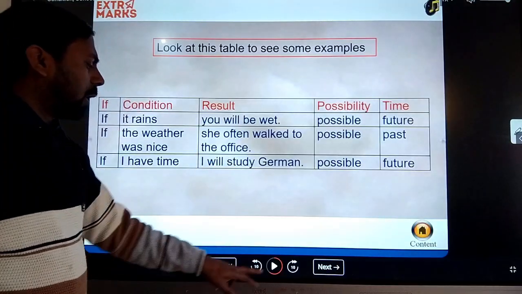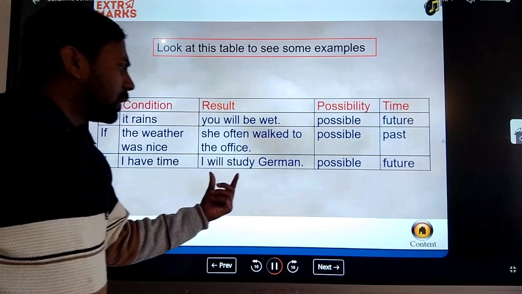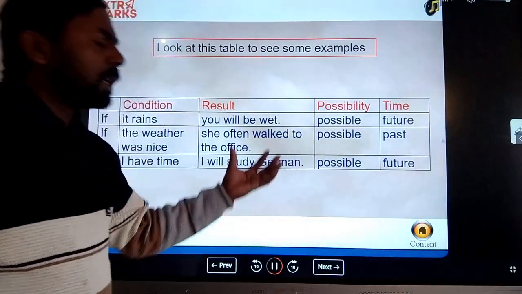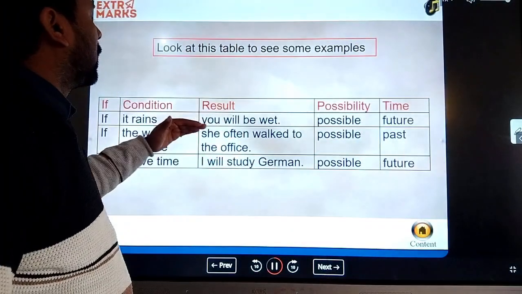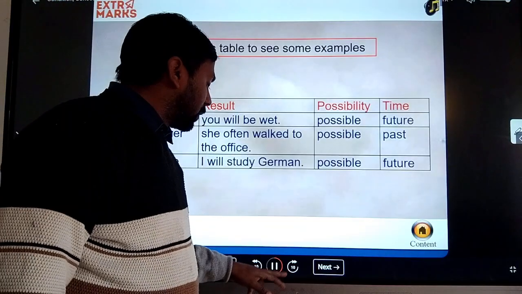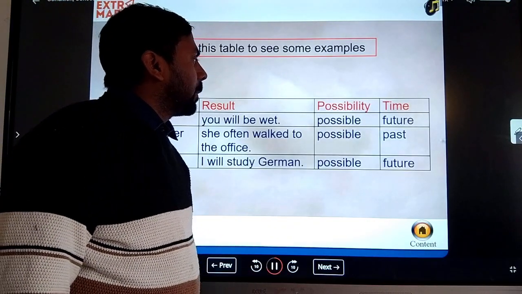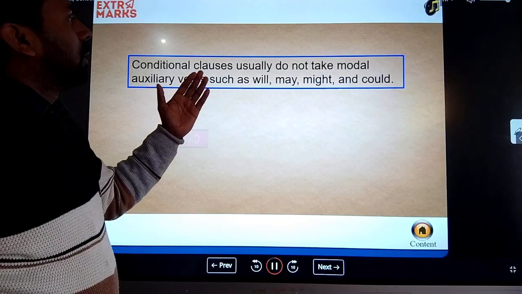And the third one is, okay, if I have time, I will study German. So the possibility is in future tense. And this is the first conditional sentence. Okay.